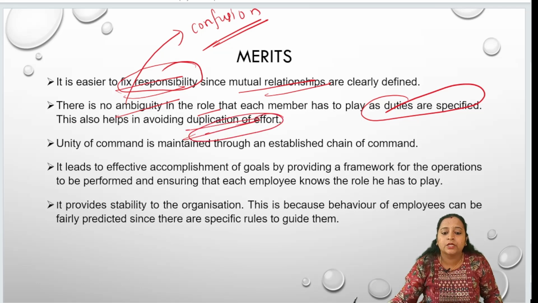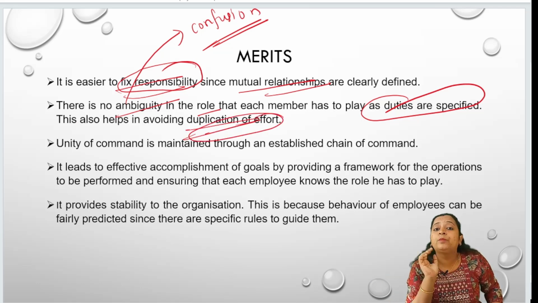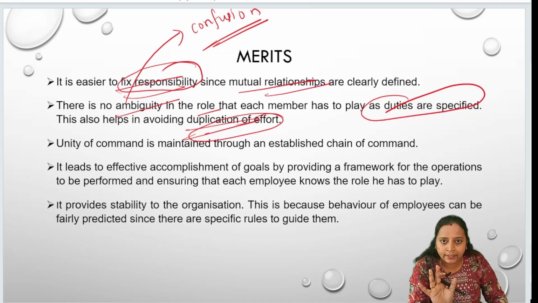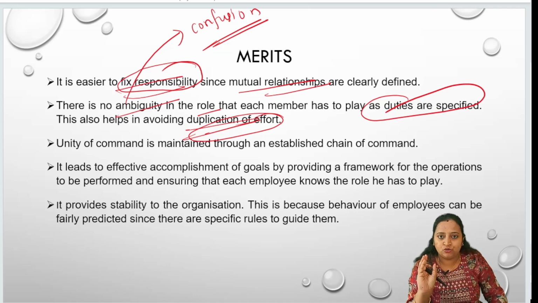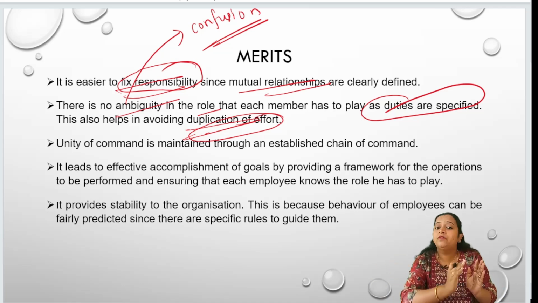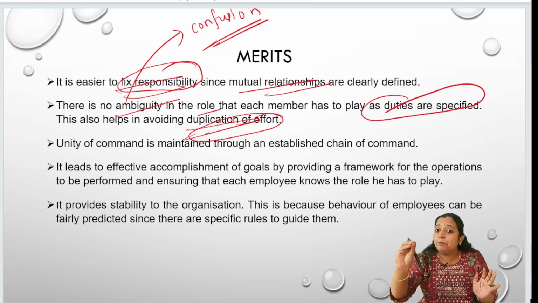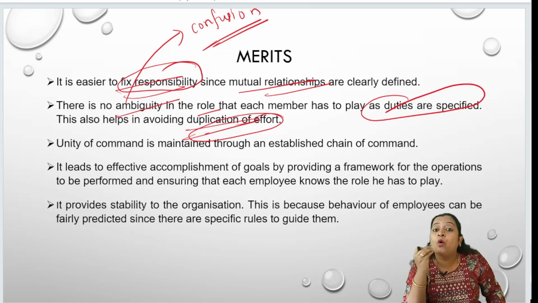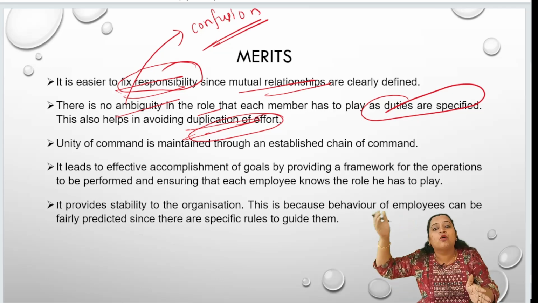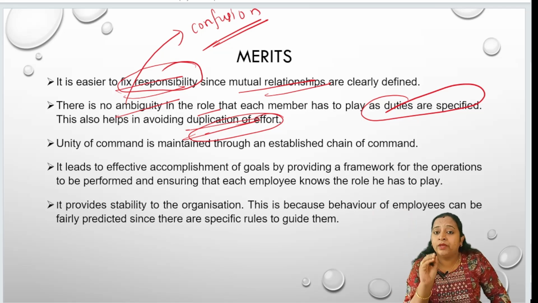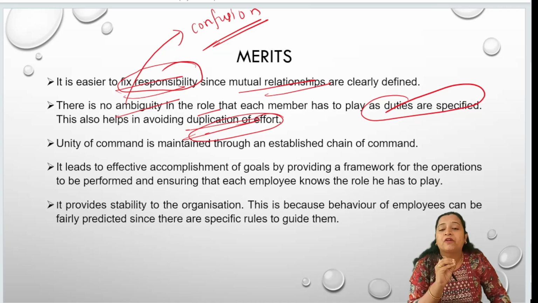Compulsory word, you just mention it. It will also help in avoiding the duplication of effort. What do you mean by this duplication? See, the manager knows what work he has to do, right? The sub-manager knows what work he has to do. Employees know what work they have to do. So the manager will do only his work. He will not do the work of the sub-managers. The sub-manager will not do the work of the employees. So duplication of work will not happen. Overlapping, the same work done by two or more people in the organization, is not happening in your formal organization. Keep it in your mind, because each one knows what work they have to perform in the organization.